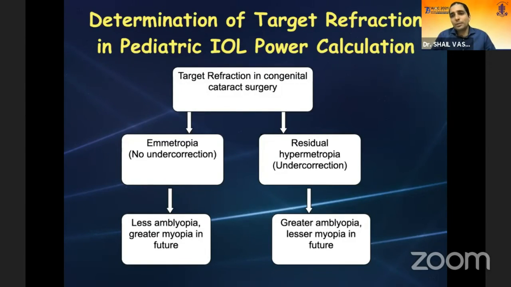The second, more commonly followed strategy is to leave behind residual hypermetropia, or what is called undercorrection, which has a potential for greater amblyogenicity in the early postoperative period, with lesser chances of developing extremes of myopia in the future.